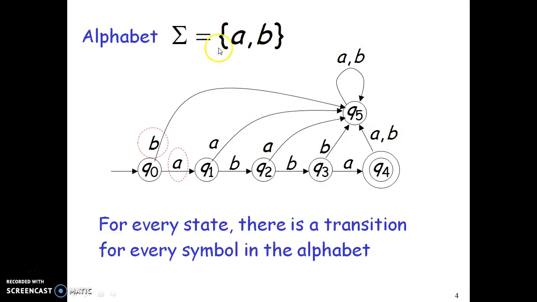We have an alphabet sigma, which is nothing but small a and small b, and a finite automaton is going to be deterministic if and only if for every state there is a transition for every symbol in the alphabet.